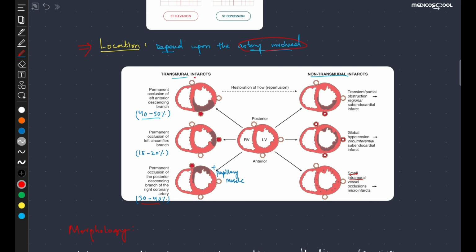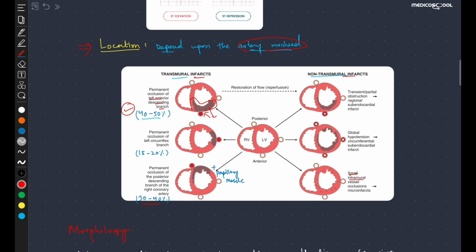So we have two kinds of infarct, transmural and the non-transmural infarct. The first one and the most common is mainly due to the permanent occlusion of the left anterior descending branch. This is the left anterior descending branch of the coronary artery, and it mainly causes infarct in about 40 to 50% of the patients. So it will result in the anterior wall infarcts and the 1/3 or 2/3 of the septal wall. It will involve the anterior wall of the myocardium or the heart, or the 1/3 or 2/3 of the septal wall.